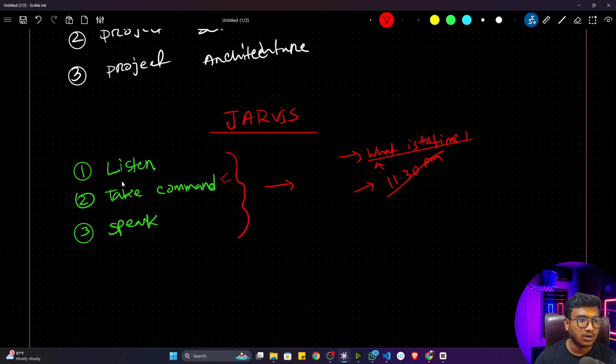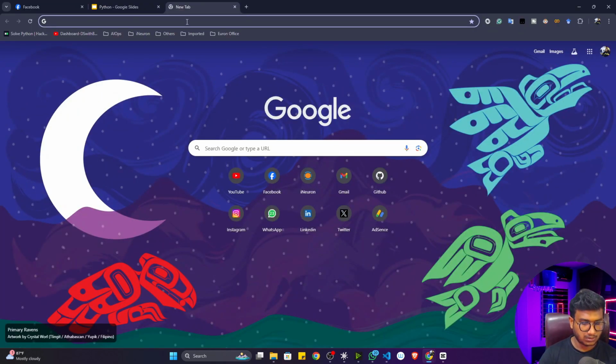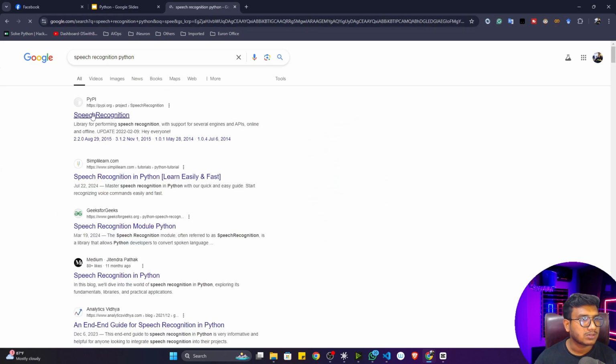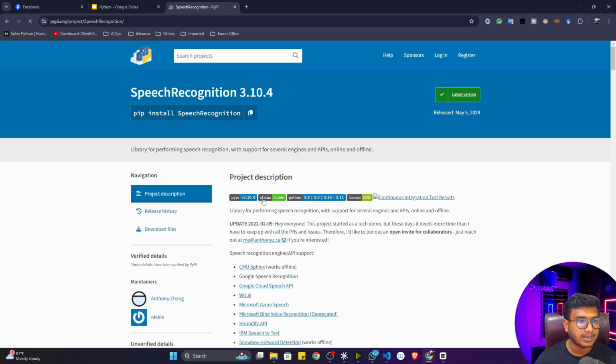So these things are common: listen and take command. For this, I can use one package inside Python called speech recognition. If you search in Google for speech recognition in Python, you will see this particular package. It is already available on PyPI. This speech recognition library actually uses the Google API to recognize the speech. So I can install this particular package.